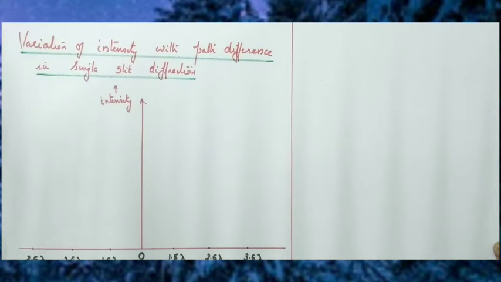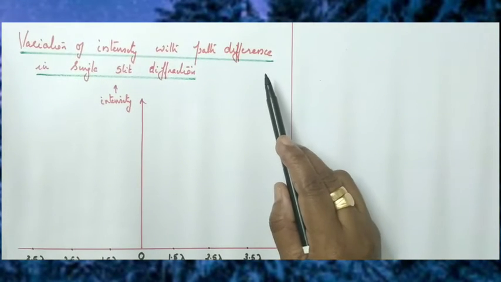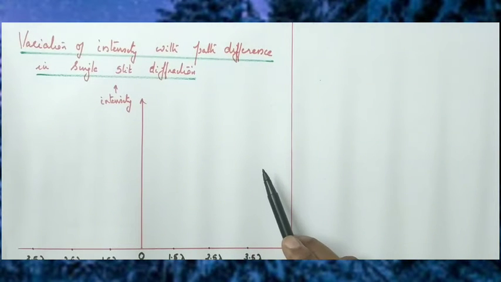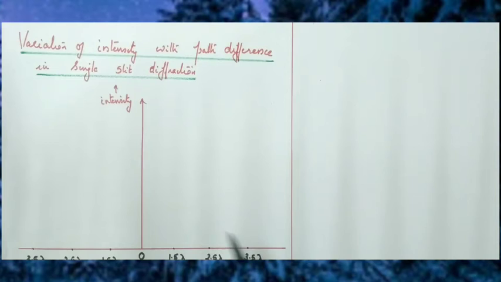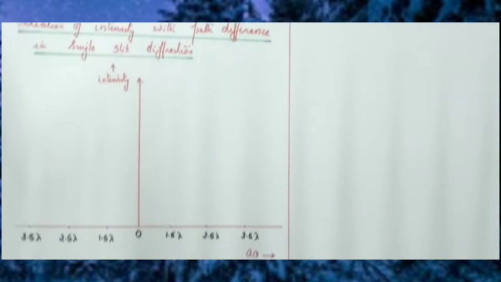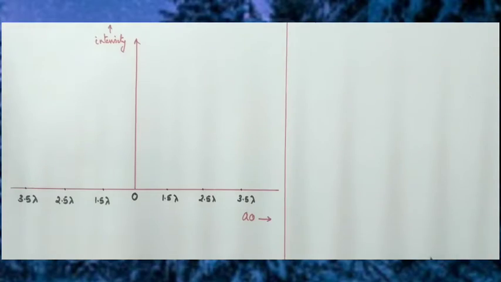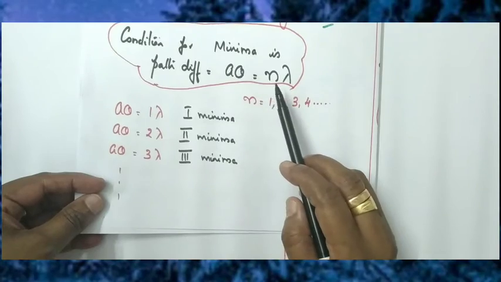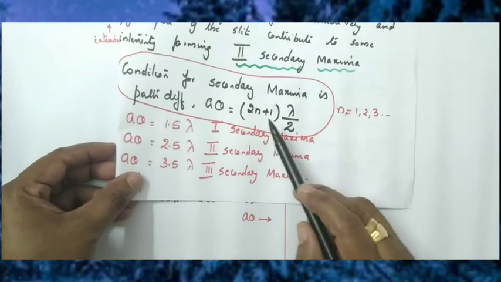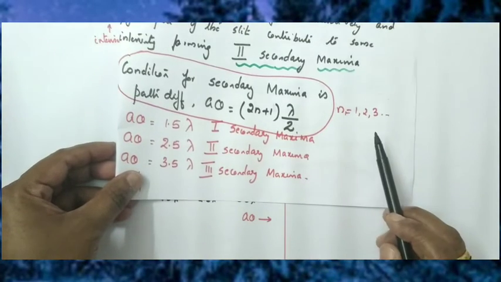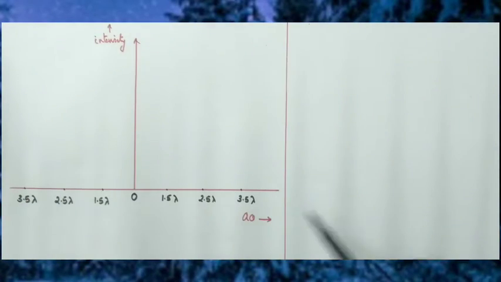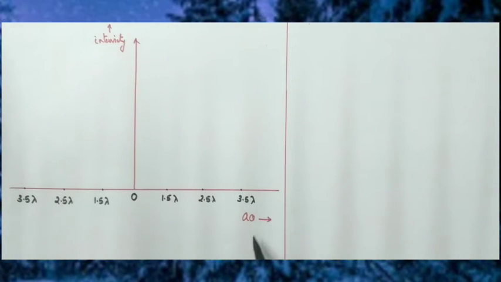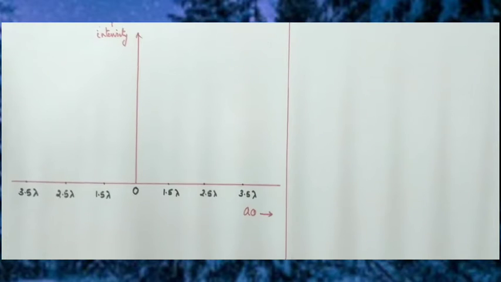Now, we can draw a graph relating intensity and path difference in single slit diffraction pattern: variation of intensity with path difference in single slit diffraction. We know the condition for minima is path difference equal to n lambda, and the condition for maxima is path difference (2n plus 1) into lambda by 2. Here the graph is plotted with intensity along the x-axis and path difference a theta along the y-axis.